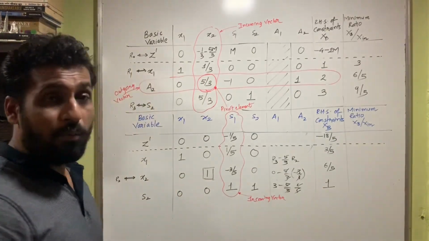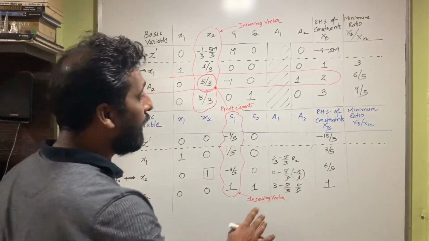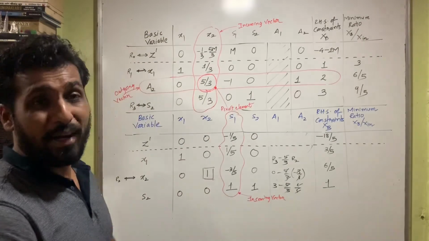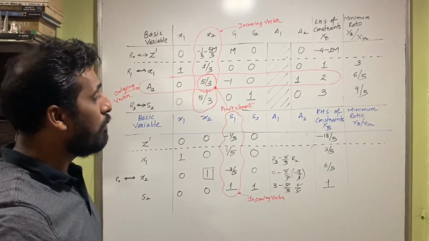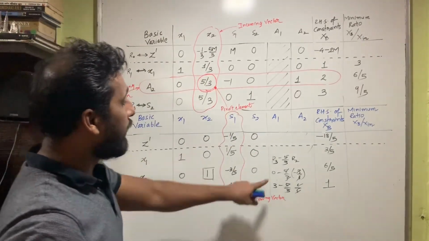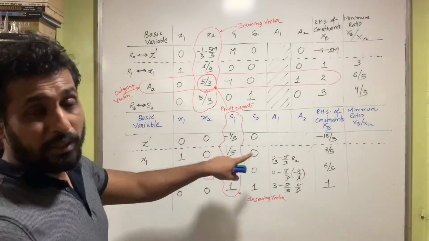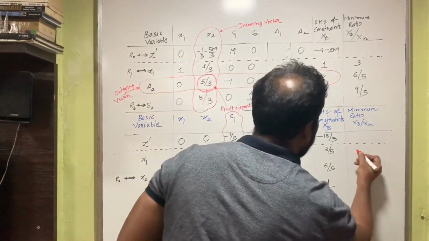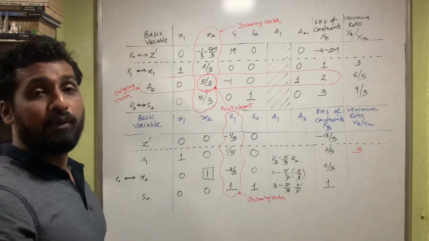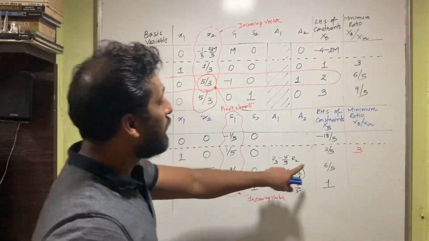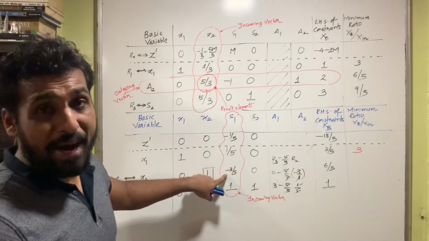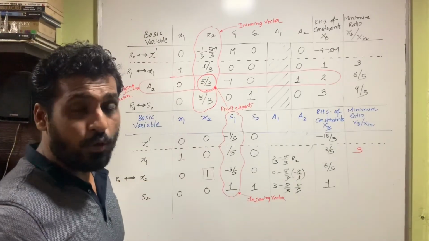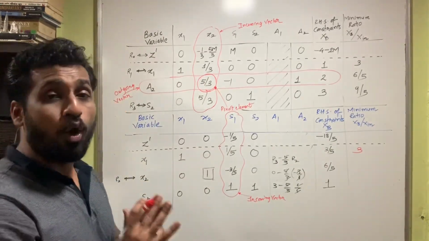Okay, and then let's get the minimum ratio also. To get the minimum ratio, we'll divide XB with the incoming vector, isn't it? So I get 3 upon 5 divided by 1 upon 5. So 3 by 5 divided by 1 by 5 will give me 3. Then 6 upon 5, when it gets divided by minus 3 upon 5, is going to give us a negative value, and we all know that the negative value should always be discarded.